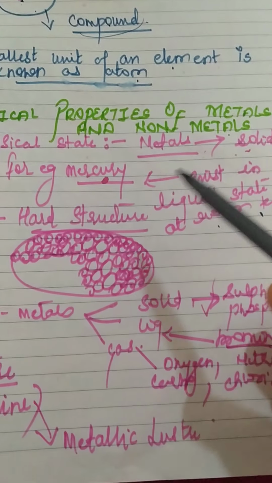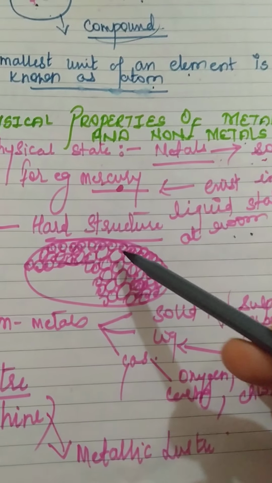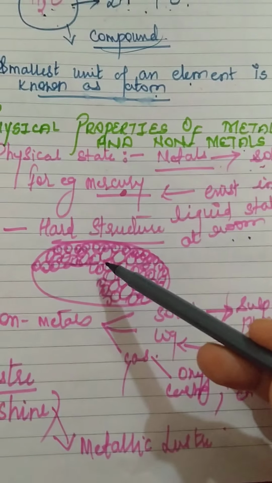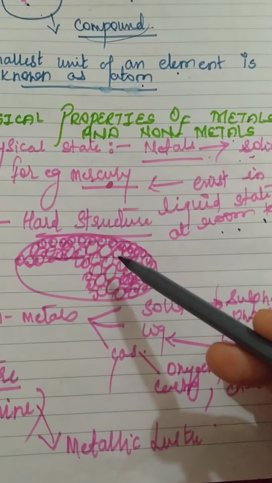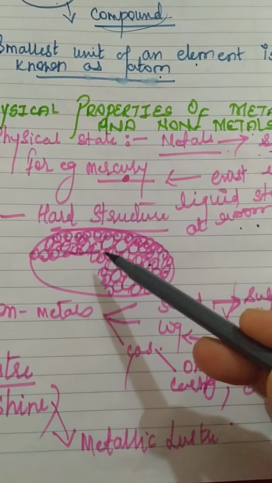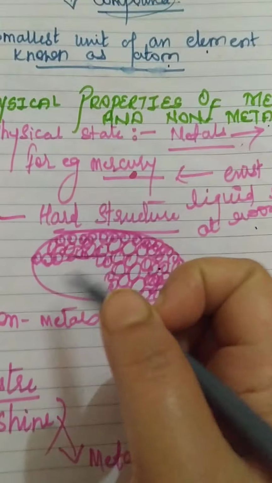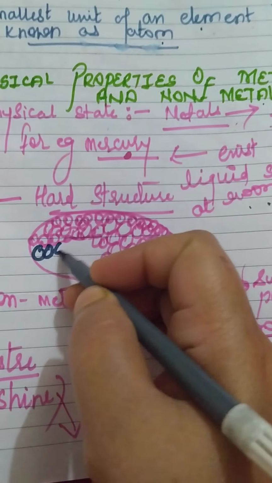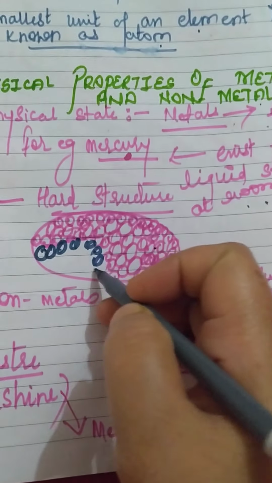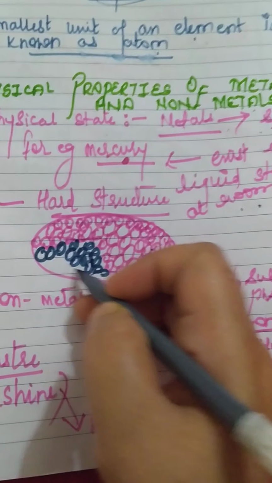Now, when we come to the physical state of metals, you know that metals have a solid structure because the particles, the molecules, are very close to each other. Here, see, the bonding between the molecules of solids is very close.